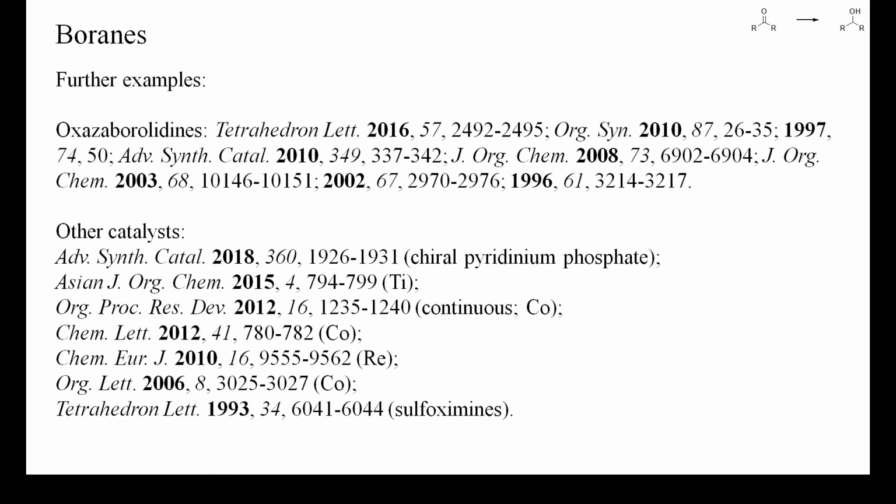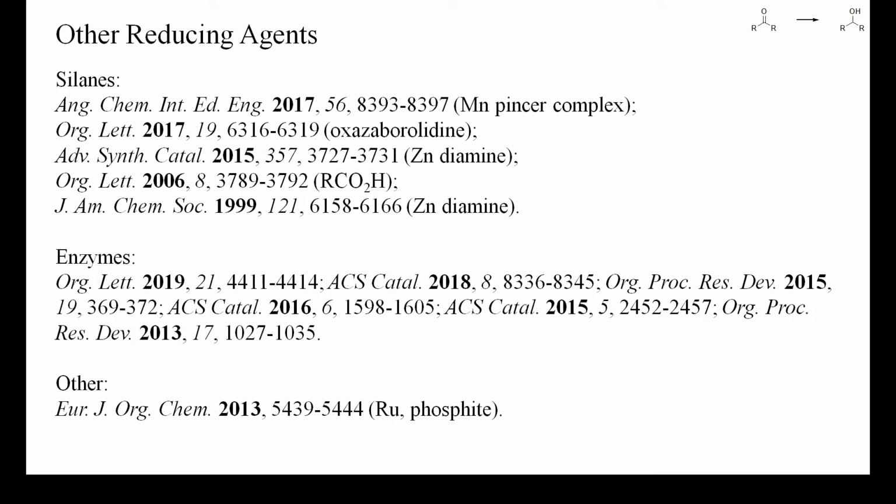Here are some further examples and also some additional catalysts, but many more examples have been reported. Instead of boranes, catalytic enantioselective reductions of ketones can also be accomplished with other reducing agents, for instance with silanes in combination with a chiral catalyst, with enzymes or with phosphite. For reductions by silanes, similar catalysts as those used for borane reductions seem to work, as do chiral Lewis acids, for instance complexes of zinc with enantiomerically pure diamines.